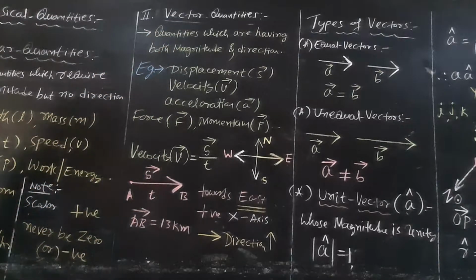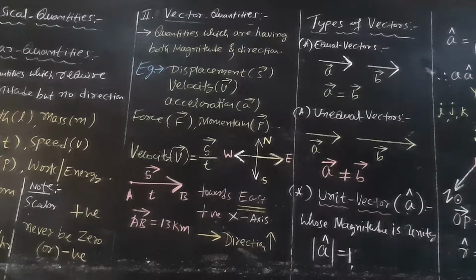Please copy the things. Vector quantities are quantities which have both magnitude and direction: displacement, velocity, acceleration, force, momentum, etc.